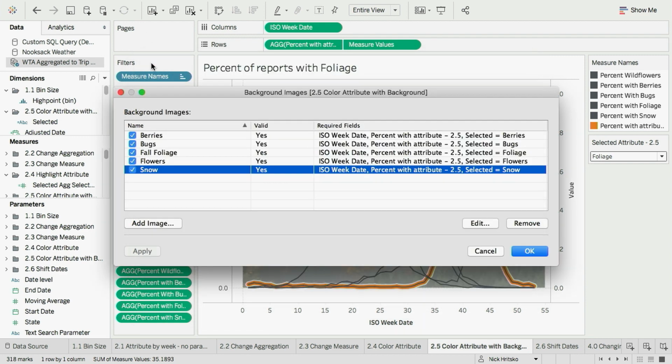So at this point, I want to take a step back and just recap a few things we've seen. We've seen that parameters can be used to drive which measure we're looking at. They can be used to drive how we aggregate that measure. They can be used to pick different dimensions. And in the case that those dimensions, like on the map, are kind of like a hierarchy, you can almost adjust level of detail that way. You know, how many marks do I want to see? Do I want to see the regions or the hikes themselves?